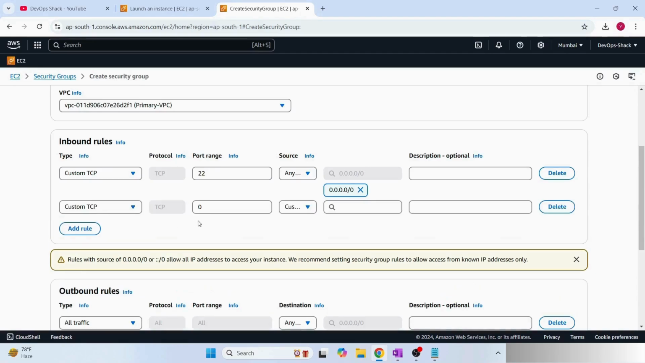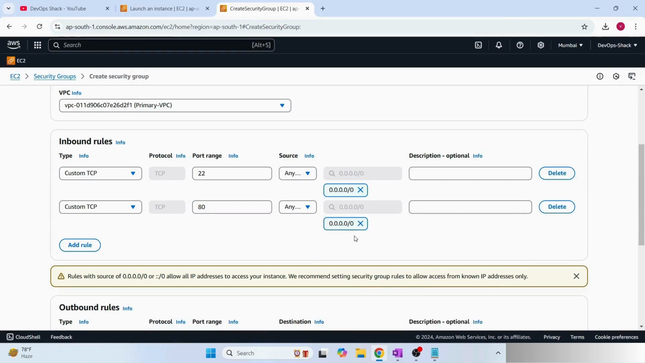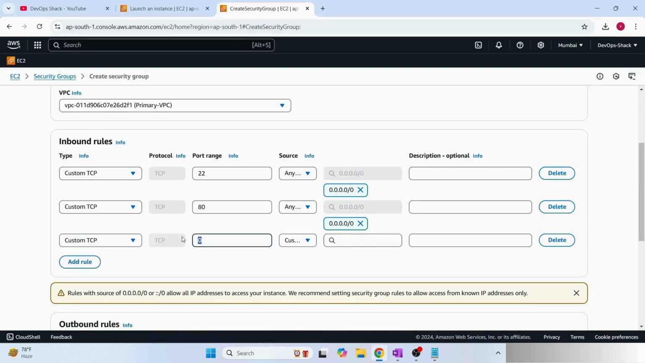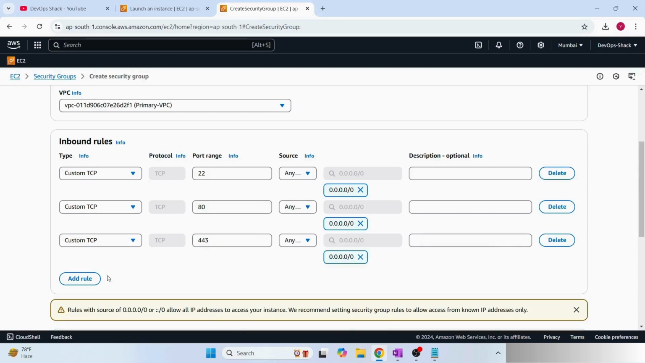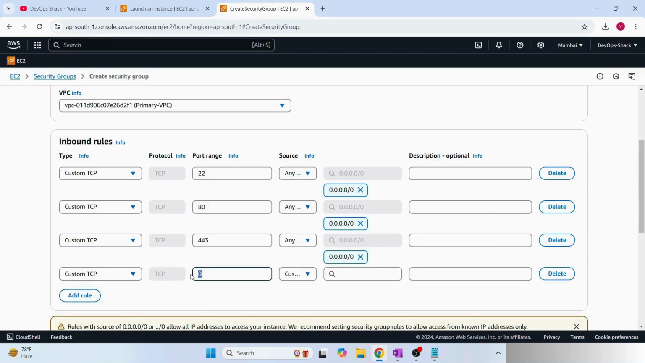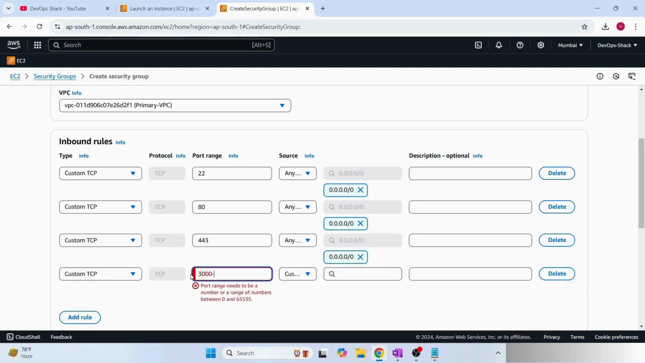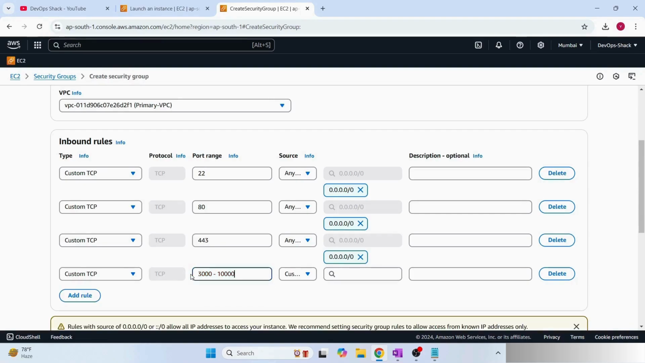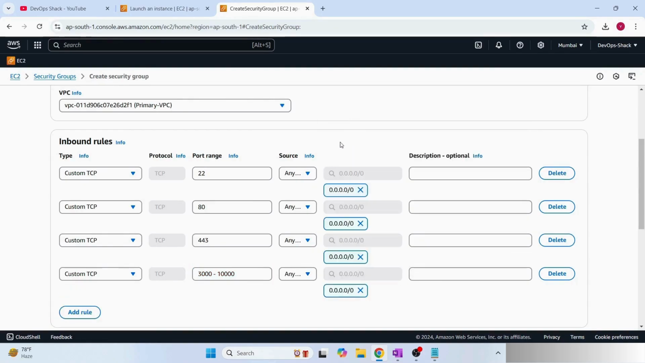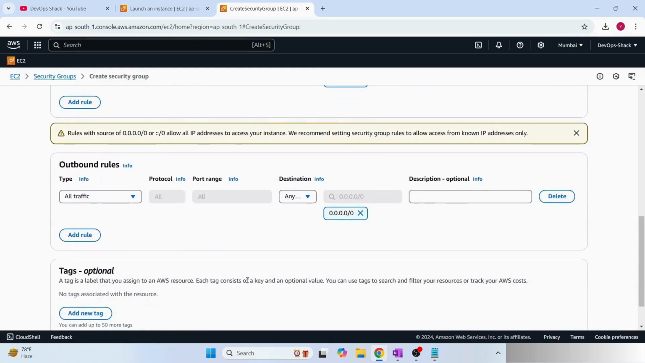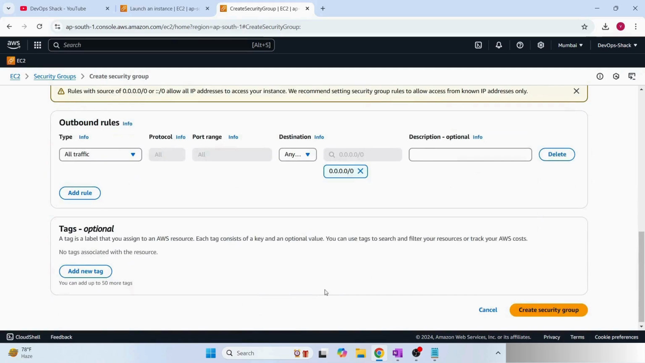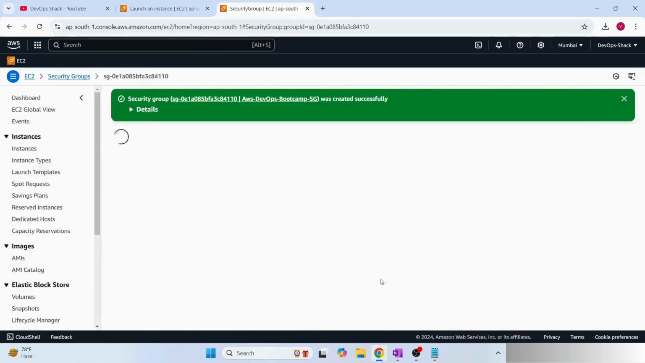The second port that we are going to open is 80. Here also we set the source to be this, as 80 is the port for HTTP. Then we are going to open port 443, which is the port for HTTPS. And then, generally, I open a range of ports, 3000 to 10,000, because as you know, most of the applications or tools we deploy run in this port range only. Now I have set up the inbound rules and outbound rules, so I can simply click on create security group.